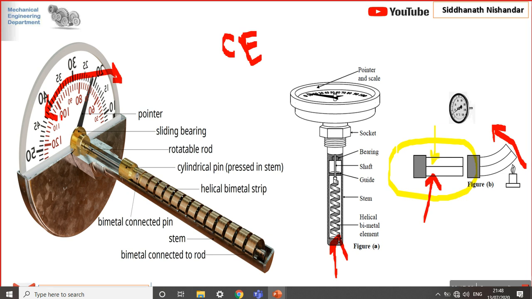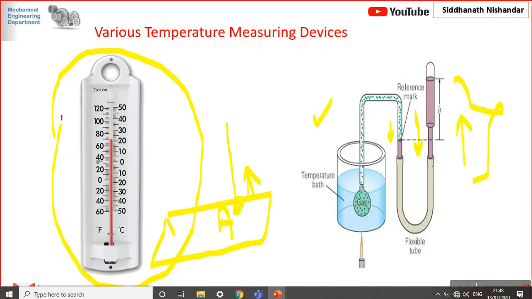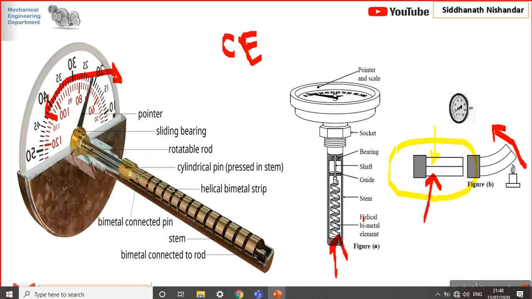We are just trying to understand the principle behind them to measure temperatures. Again, to revise: in the liquid in glass thermometer I use one principle, for the gas I use expansion, and I use metals whose coefficients of expansion differ to measure the temperature.